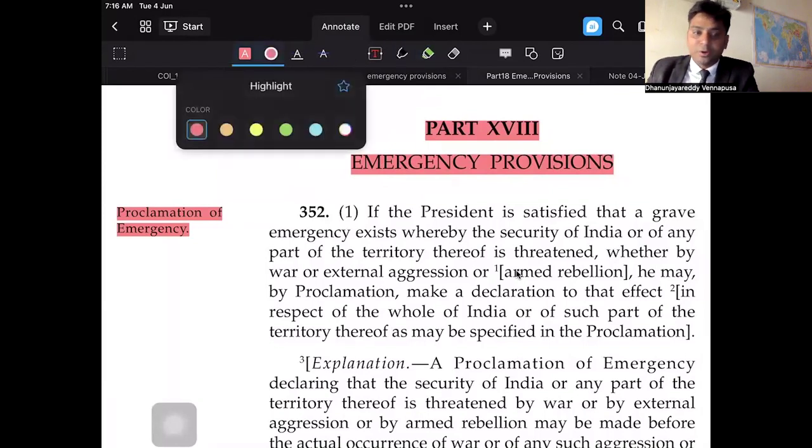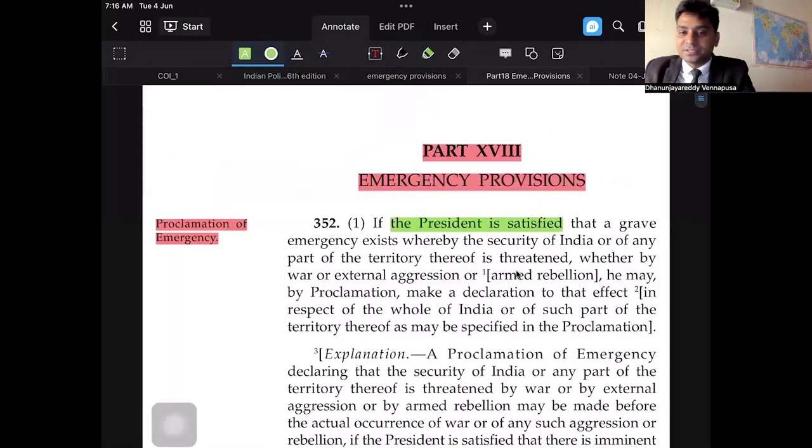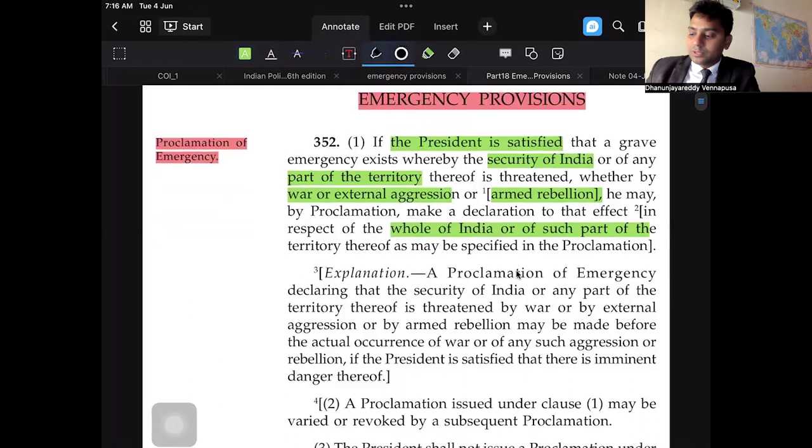So what are the things that you have to remember? Who can proclaim it? If the President is satisfied that a grave emergency exists, threatening the security of India or any part of it, either by war, external aggression, or armed rebellion, he may proclaim the emergency, to that effect, in the whole of India or a part of India. So this is proclamation. One thing that we have to remember is who can proclaim? This can be proclaimed by the President. On what grounds? War, external aggression, armed rebellion.